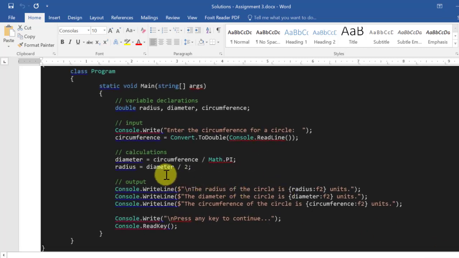Diameter is what data type? A double, and I'm dividing it by what data type? An integer, which gives me what? Gives me a double. So a double divided by an integer still gives me a double. So I don't have to worry about floating point division in this case, right? I could write that as 2.0, but I don't have to. It still comes out right. Remember, integer division versus floating point division. That's a big topic.